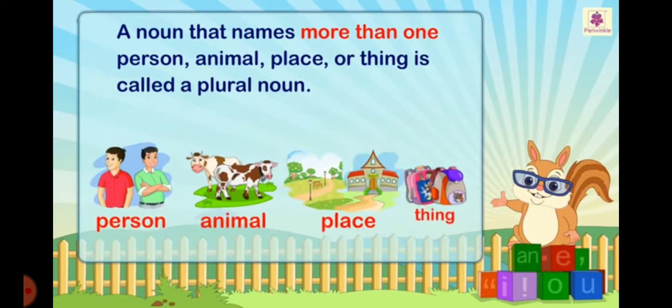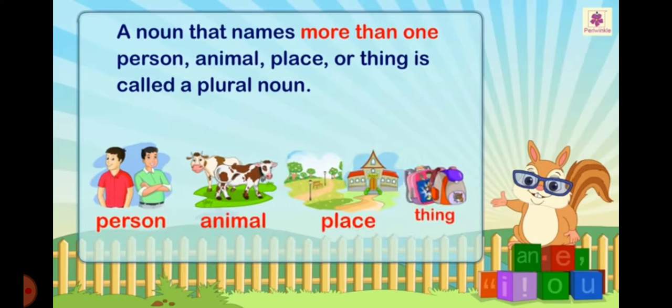In a singular noun, we learned that it names one person, animal, place or thing, but in plural it becomes more than one. For example, we can say boys, girls, cats, cows, houses, flowers, etc.